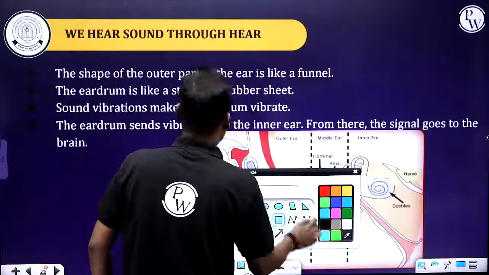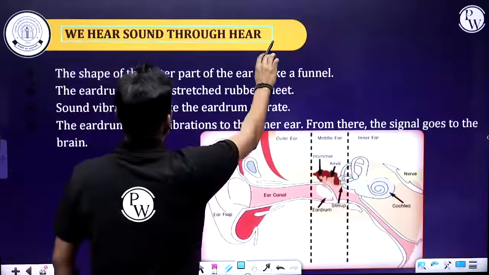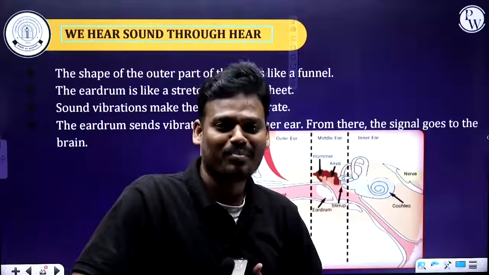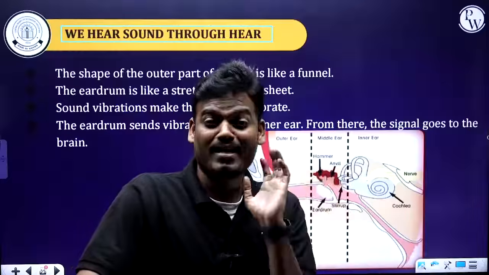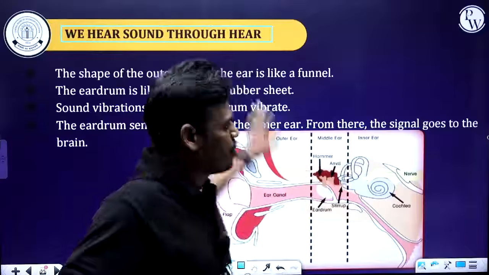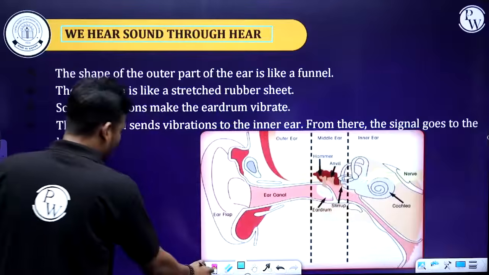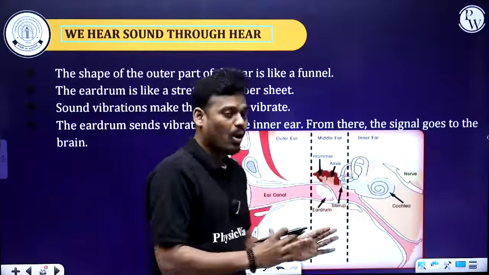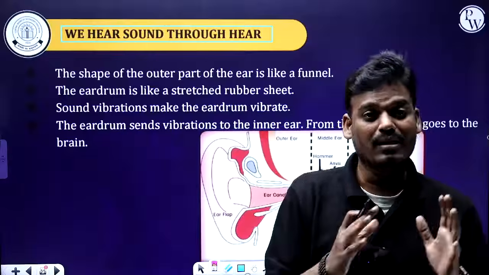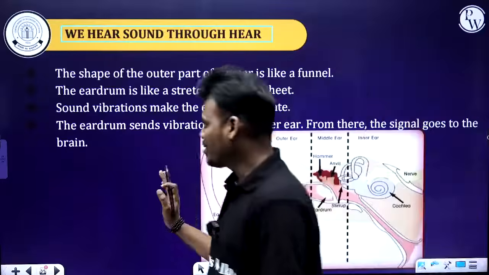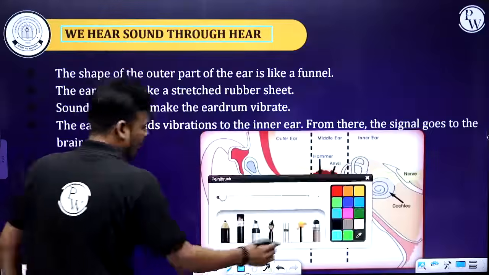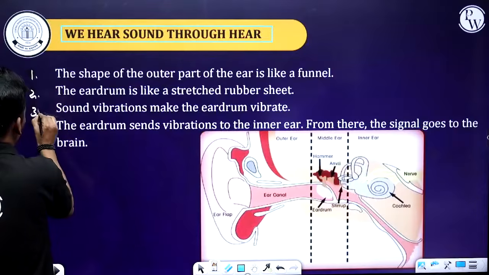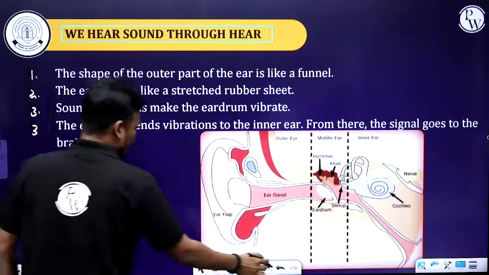Now let's move on to the next concept, that is, we hear a sound through the ear. This is not required, but as a human being, by which part can we hear a sound? That is the ear. Here you can see the diagram and the process of how we are able to hear a sound. You will be learning this concept in detail in biology.